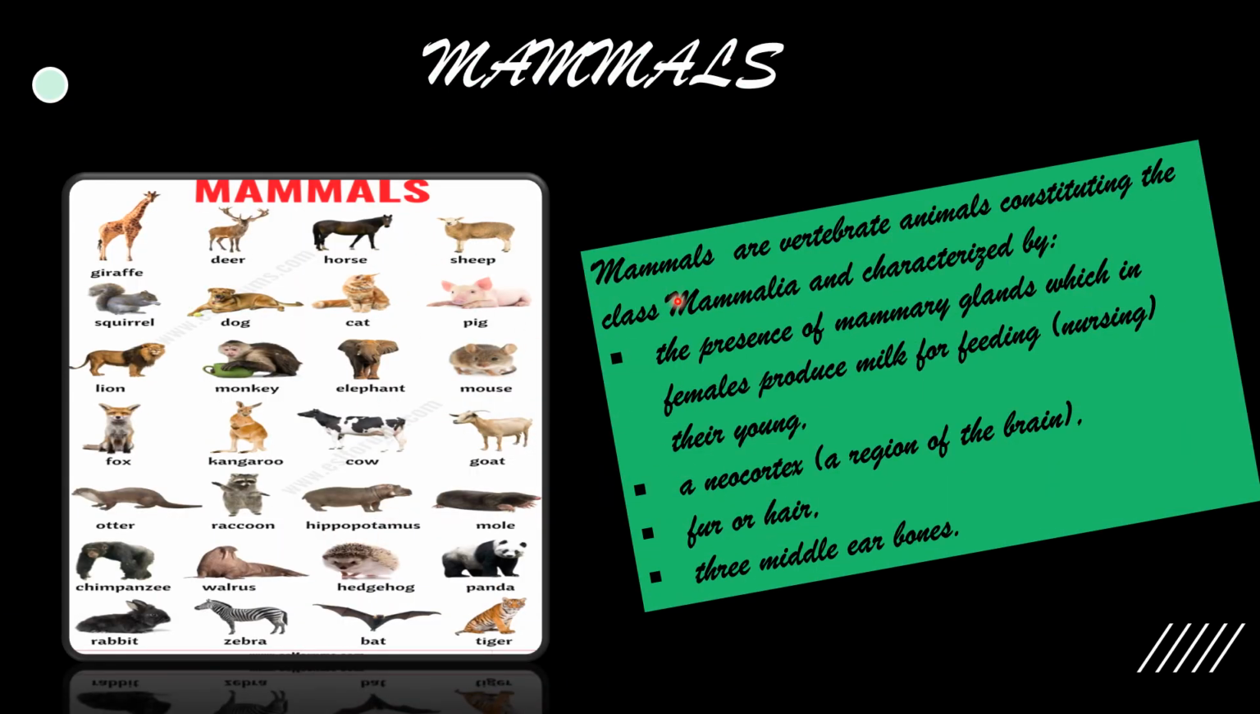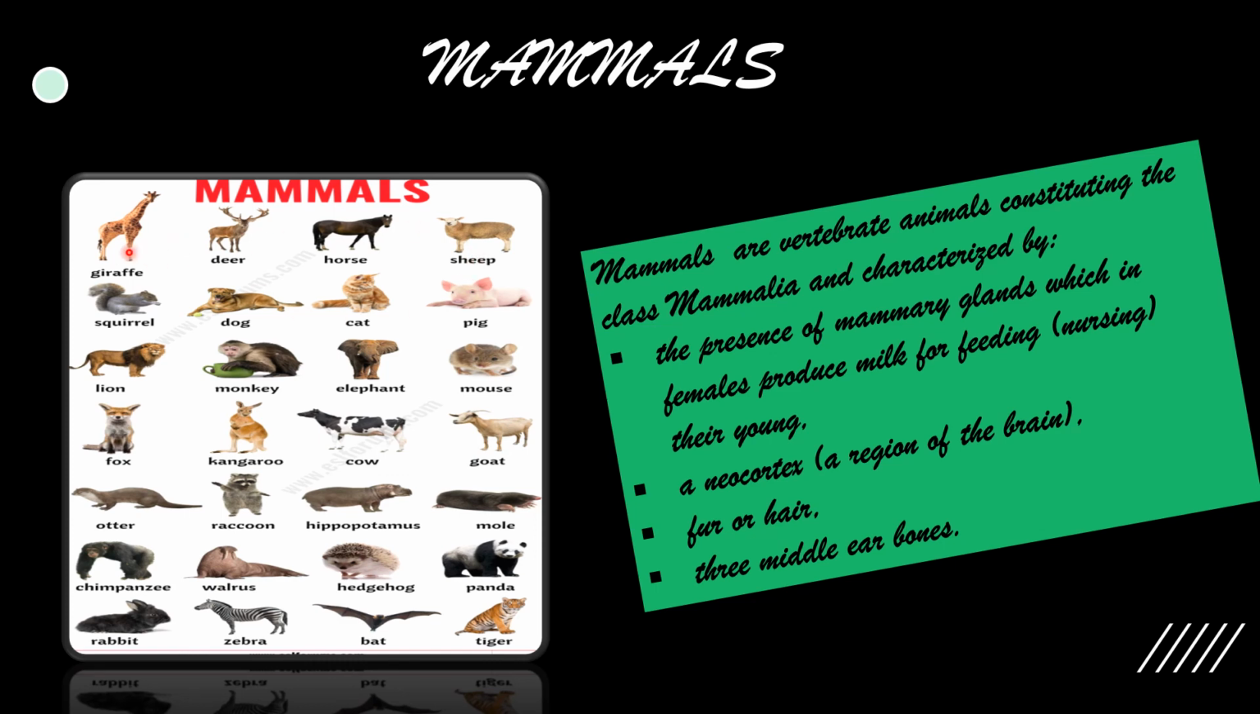The last one is mammals. Mammals are vertebrate animals constituting the class Mammalia and characterized by the presence of mammary glands which in females produce milk for feeding or nursing their young. They have a neocortex, that means a special region of the brain. Their body is covered with fur or hair, and they have three middle ear bones, that is malleus, incus and stapes, or hammer, anvil and stirrup.